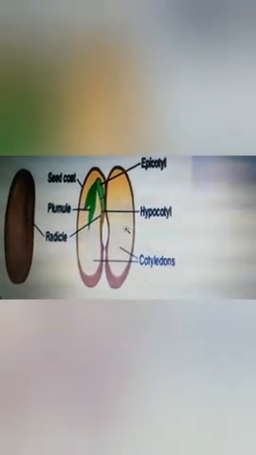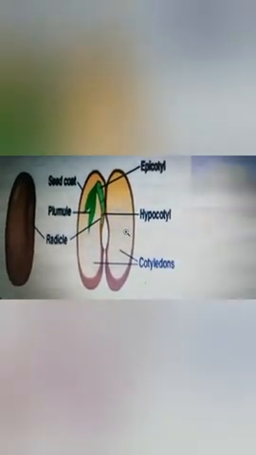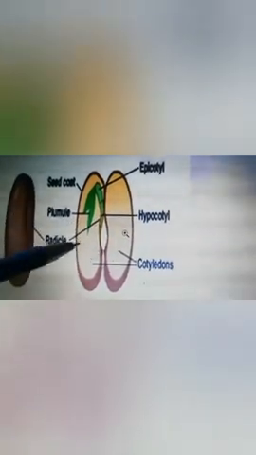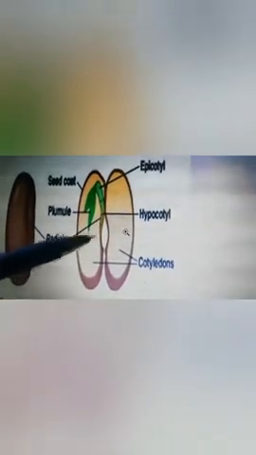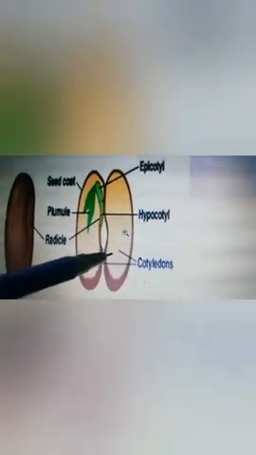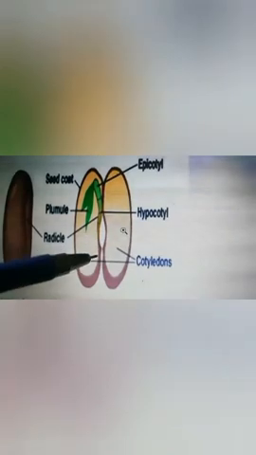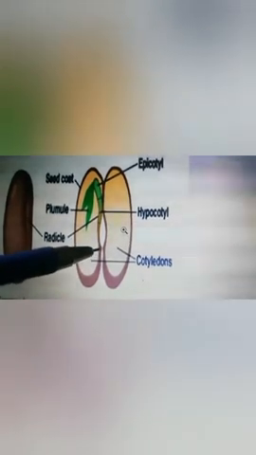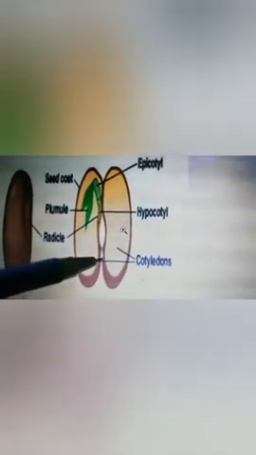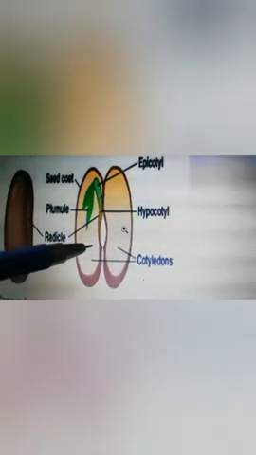Children, if we remove this outer cover of the seed, it reveals the fleshy part. These two fleshy leaf-like structures are called cotyledons. These cotyledons store food for the growing embryo inside the seed.